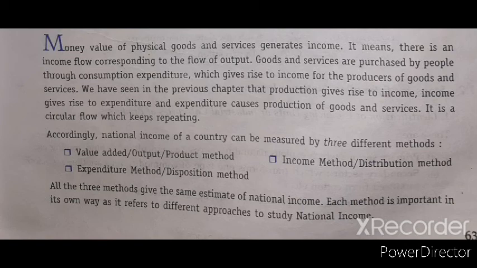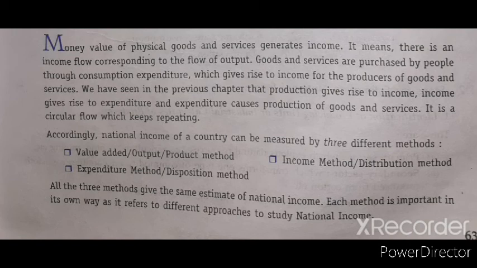Goods and services are purchased by the people through consumption expenditure, which gives rise to income for the producer of the goods and services. We have seen in the previous chapter that production gives rise to income, income gives rise to expenditure, and expenditure causes production of goods and services. It is the circular flow which keeps repeating.